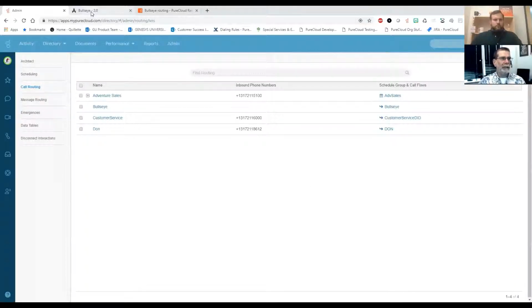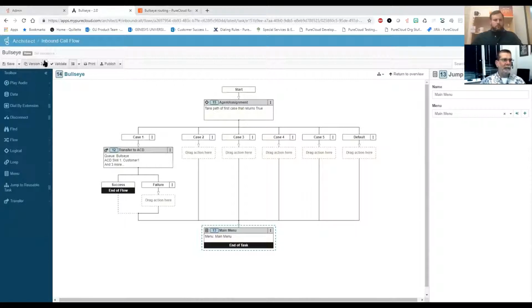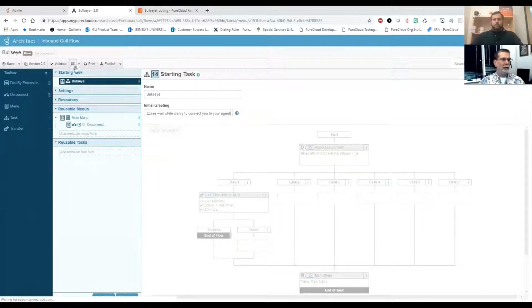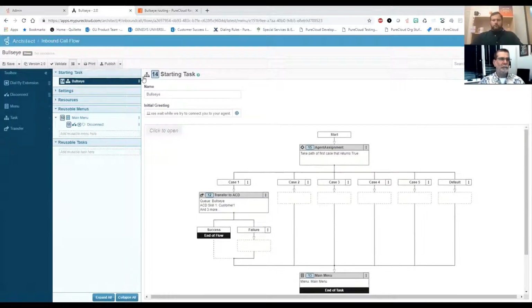So I'd save that. And then over in Architect, I've got this flow set up, and I don't have the whole thing filled out right now. This is just to give an example of what we would do. But when a call comes in, it starts off, and I mentioned a starting task, which takes over right away when the call comes into this flow. And this starting task just says, please wait while we're trying to connect you to your agent, make it personalized. We don't name the agent, but we're making it your agent.